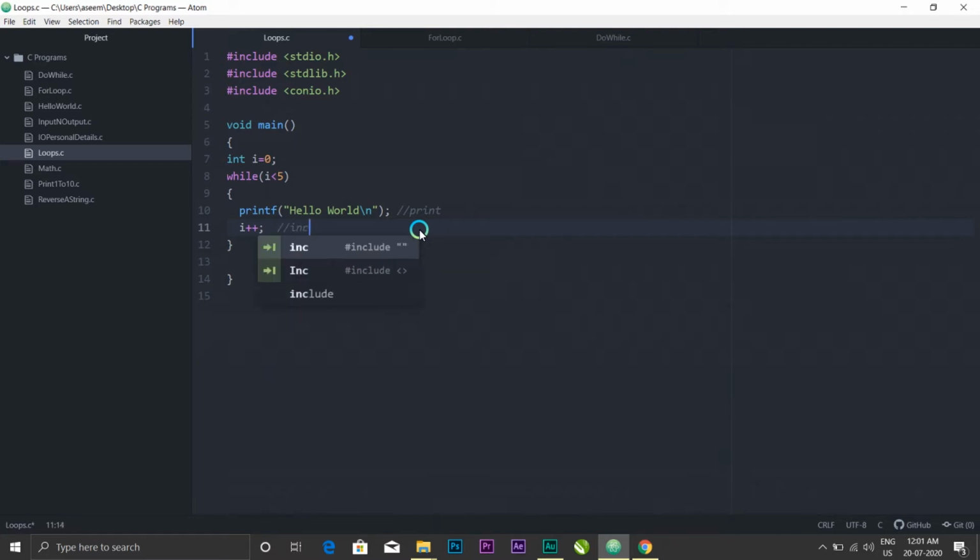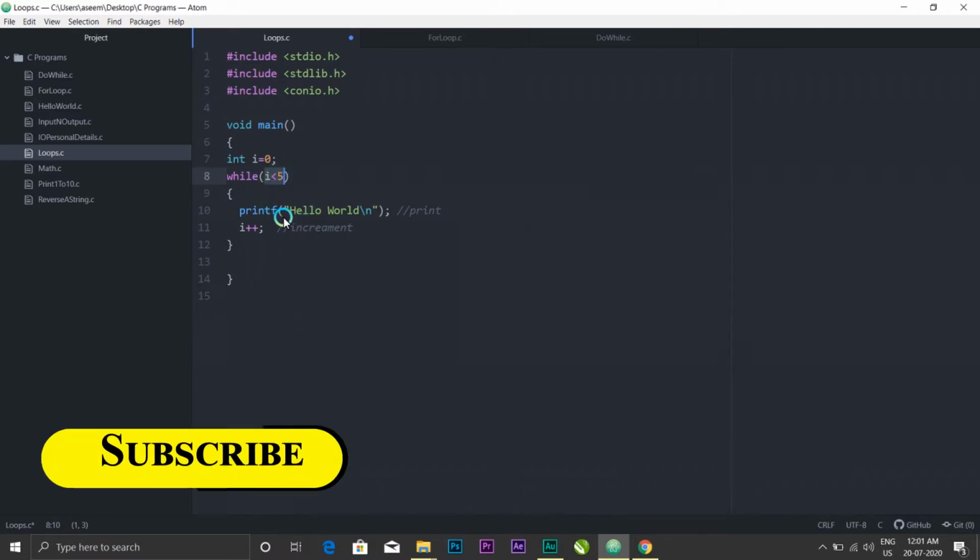Okay. So what the loop will do is it will check if i is less than 5, and in this condition it is. Then it will print hello world. Now it will go and increment the i value and i will become 1 more. Again it will go and check the condition, where the i value is still less than 5.